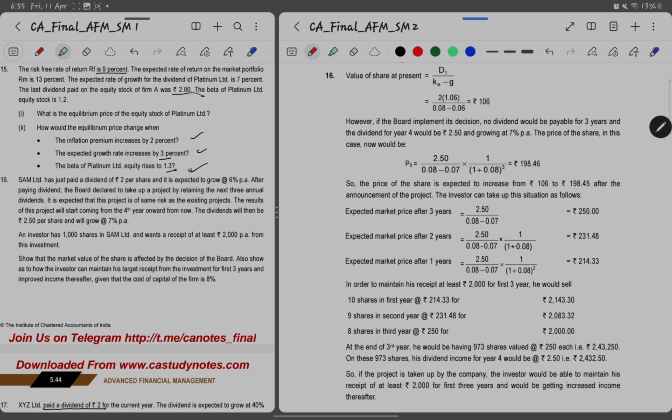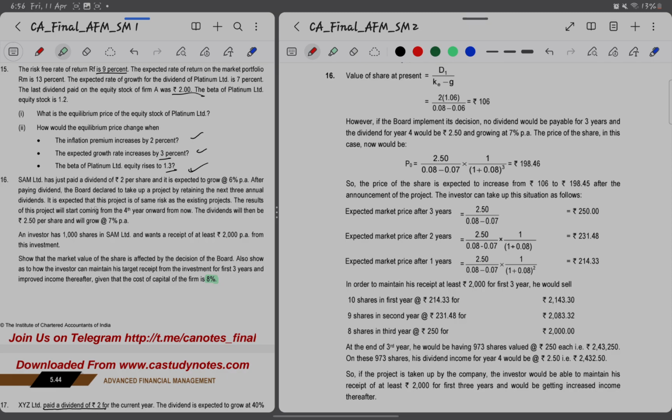Show that the market value of the share is affected by the decision. Also show as to how the investor can maintain his target receipt from the investment for 3 years and improved income thereafter, given that the cost of capital is 8%. So first thing, we need to find out the share value now and after the project. So before the project and after the project.